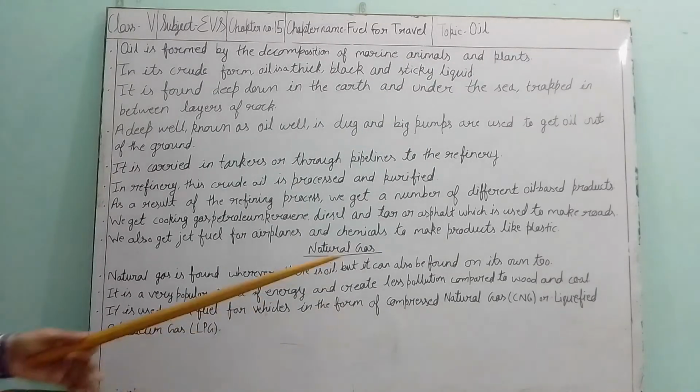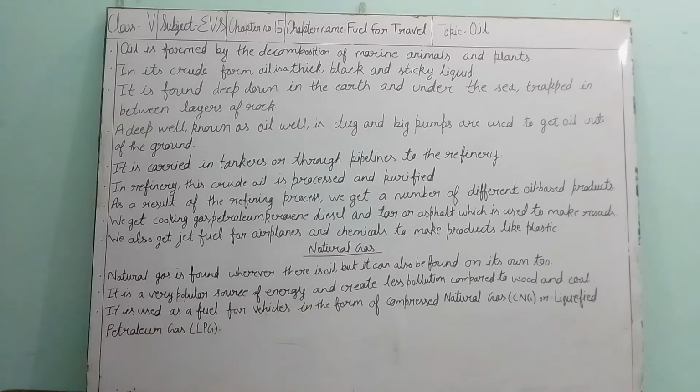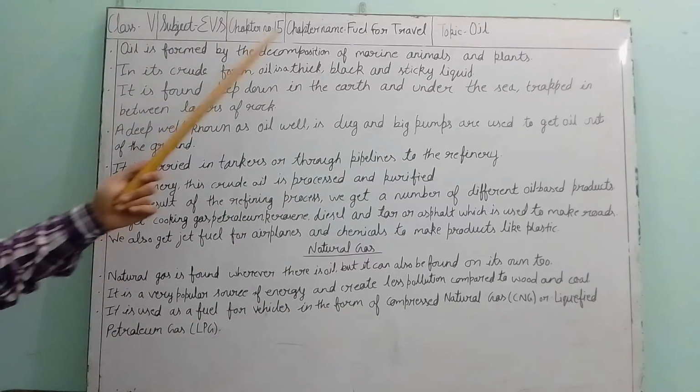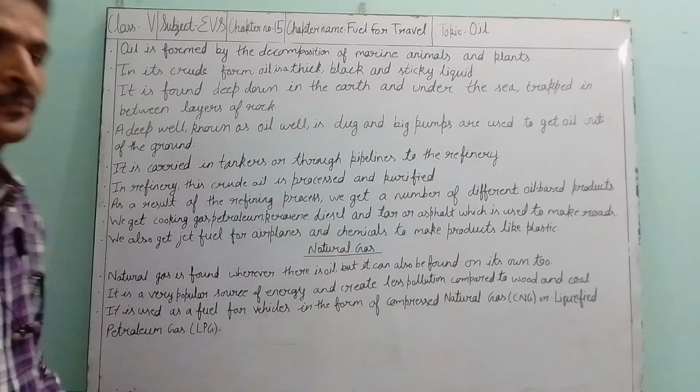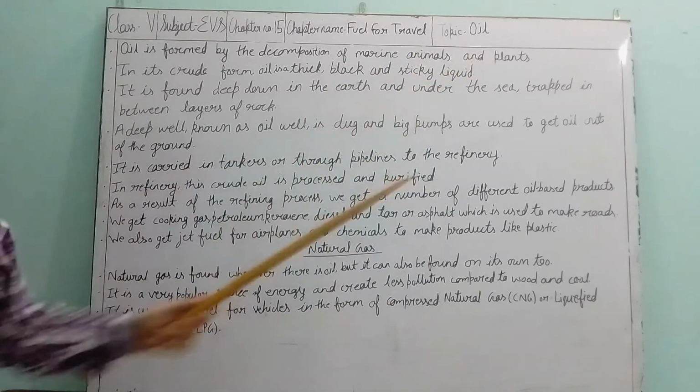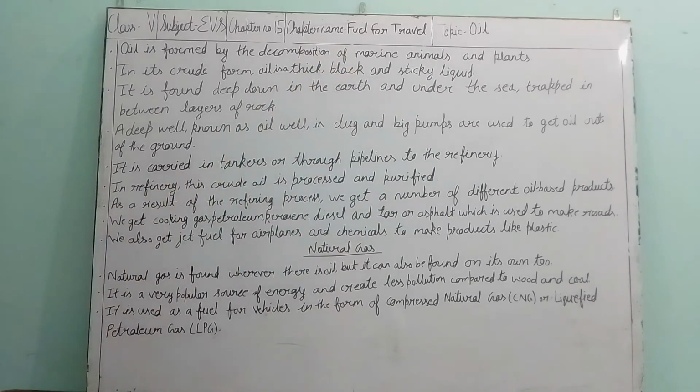In the last class we talked about natural resources and then about fuels, and we got to know that these fuels are made from the decaying body parts of living things that died, decayed, mixed in the soil, and got buried under the earth, then converted into fuel. So here the oil is formed by the decomposition of marine animals and plants, which means animals and plants living in the seas and oceans. By the decaying of those animals, the oil is formed.